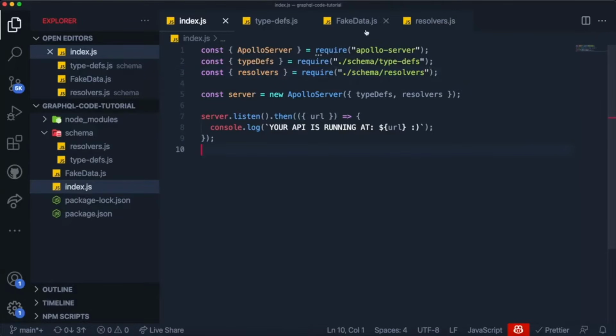I actually figured out what the error was, and it was pretty dumb. I just accidentally, for the resolvers, instead of importing from the resolvers file, I was importing from the type definitions file. So basically it was like this, which obviously is wrong. So it wasn't recognizing the resolvers.